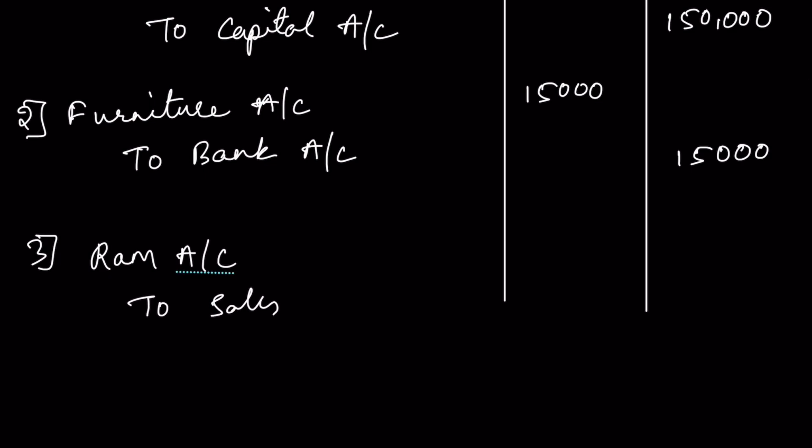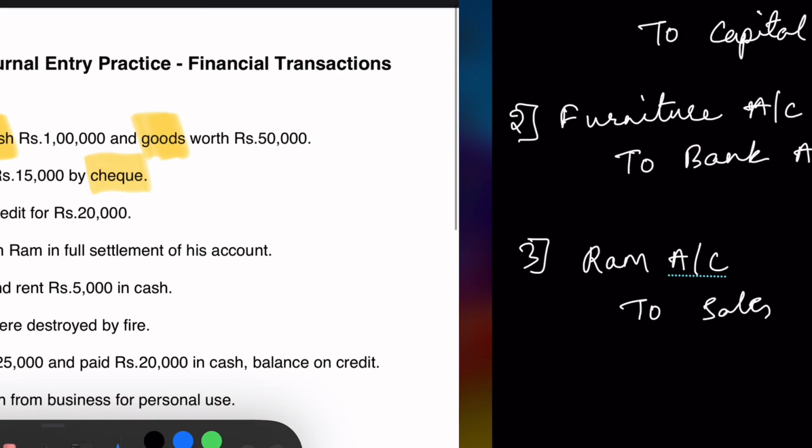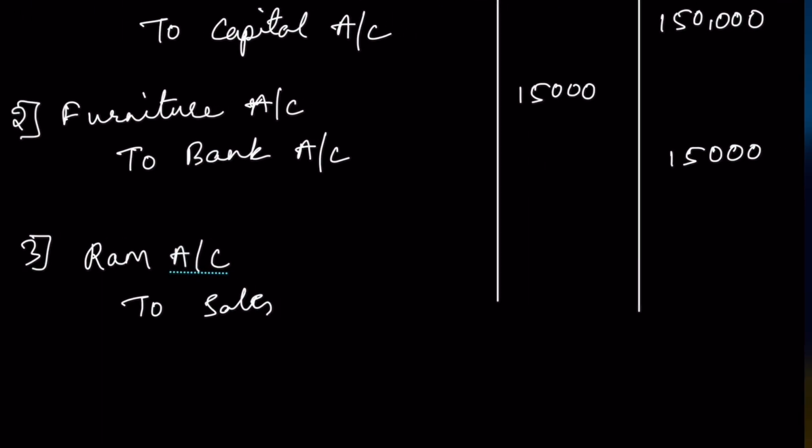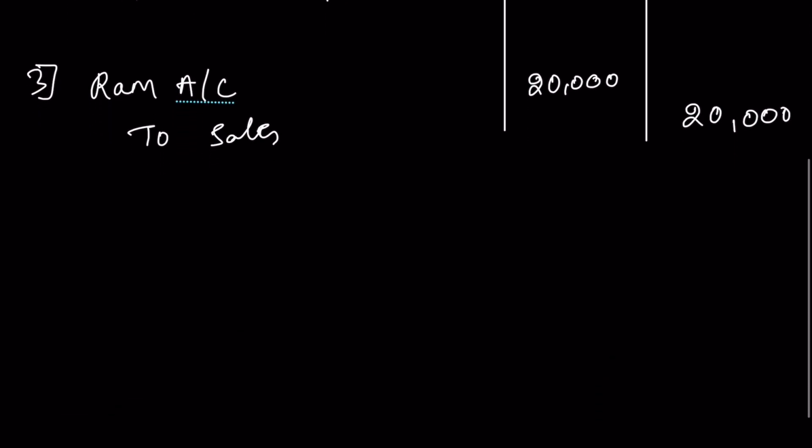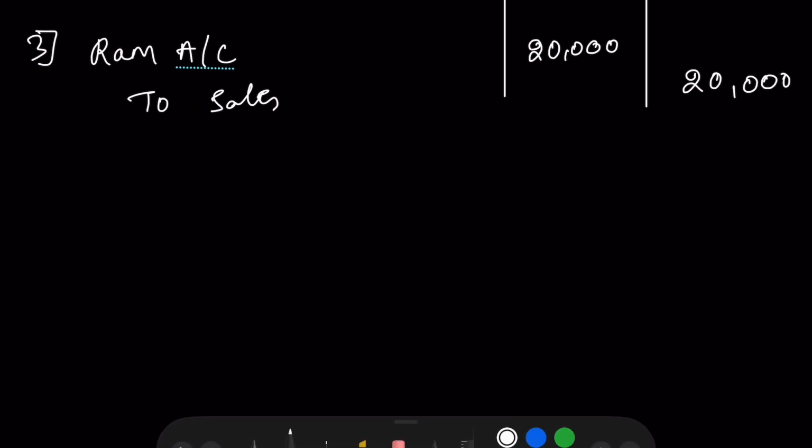So the journal entry will be: Ram account debit, Ram is the receiver of the goods, to sales. What is the amount? The amount is 20,000 rupees.